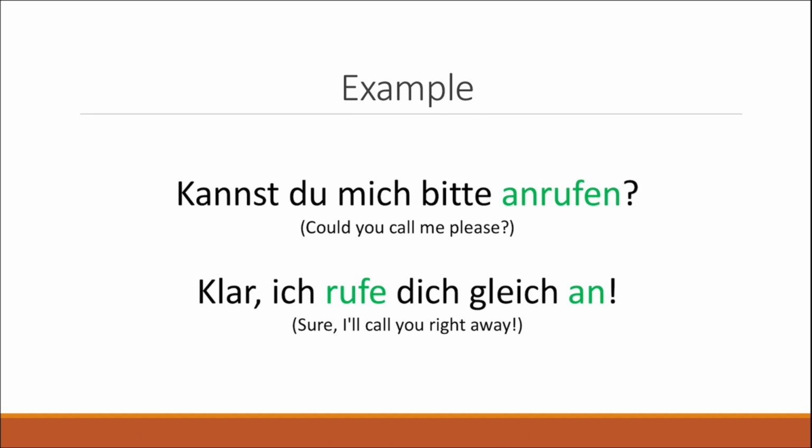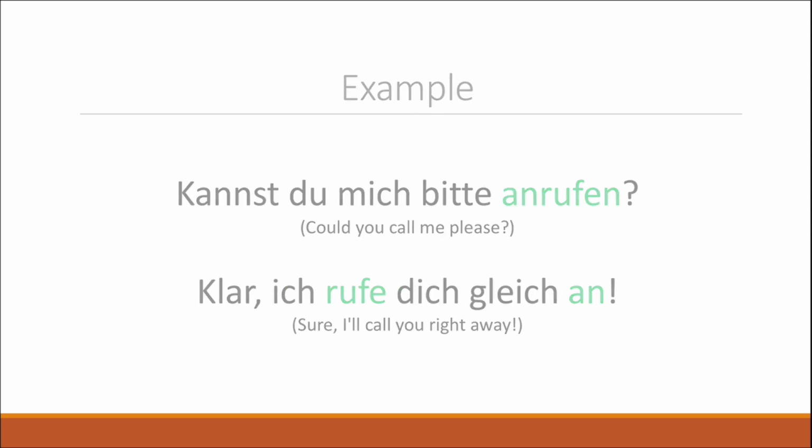And in this case, we can see how this verb is transformed into two parts. We have "ich rufe", which is the first part of the verb. And then we're going to put the prefix of this verb, in this case "an", at the end of the sentence. And that is exactly the definition of separable verbs.